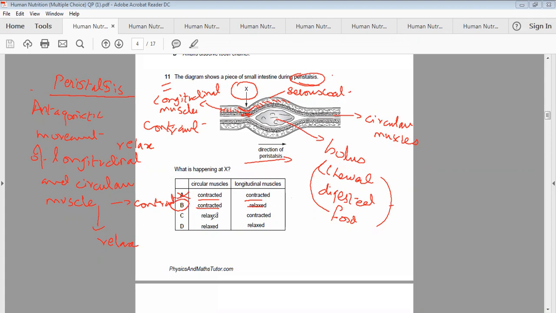C, circular muscle relaxes. If circular muscles relaxed, suppose someone says option B is not correct, option C is correct, let's have a look. If the circular muscle relaxed, they would start moving here, here and here in all directions. They would start spreading.